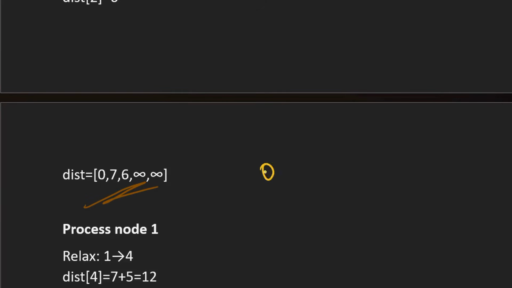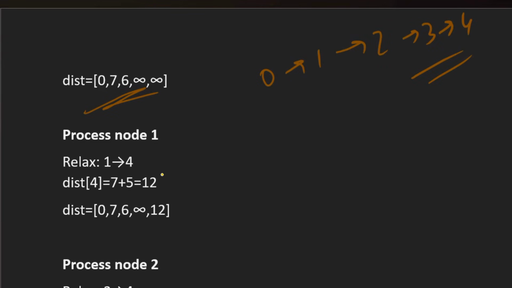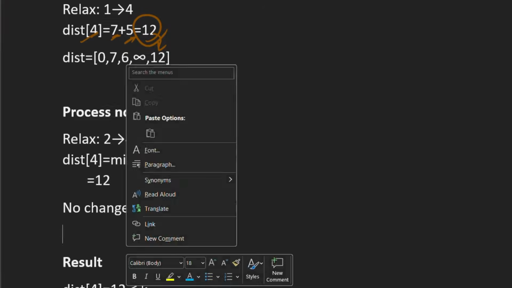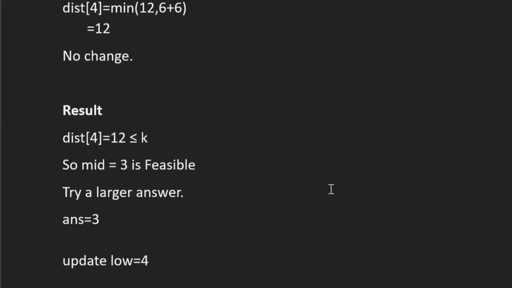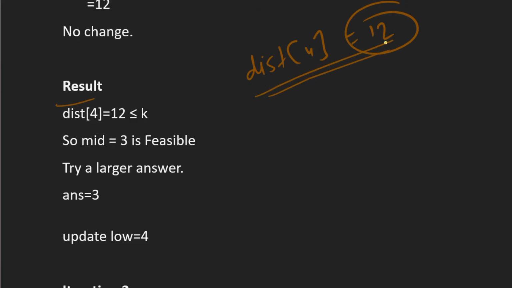Then in the topological ordering, the next node is 1. So we'll process node 1. From node 1 we have the edge to node 4. So the distance of node 4 is the distance of node 1 plus the edge weight, so the sum of both is 12. So the distance of node 4 is 12. Then we process node 2, and this way we'll process all the nodes, and then after processing all the nodes we'll get the result. So the distance of 4 is 12. That means the path cost to reach node 4 is 12.